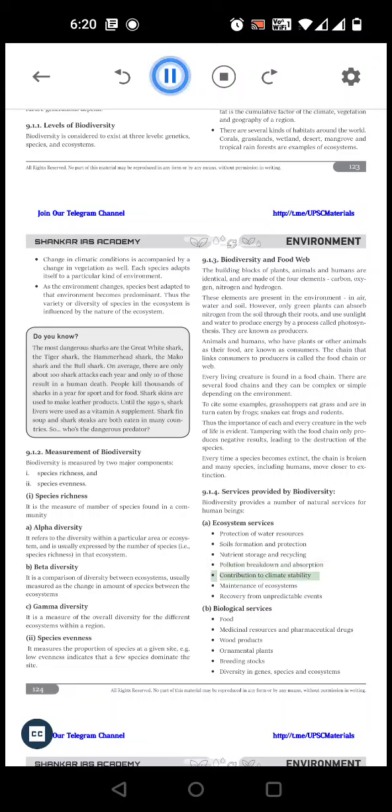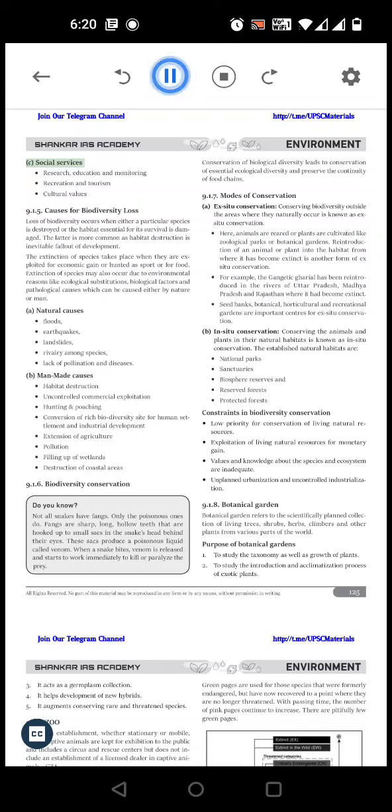climate stability, maintenance of ecosystems, recovery from unpredictable events. Biological services: food, medicinal resources and pharmaceutical drugs, wood products, ornamental plants, breeding stocks, diversity in genes, species and ecosystems. Social services: research, education and monitoring, recreation and tourism, cultural values.